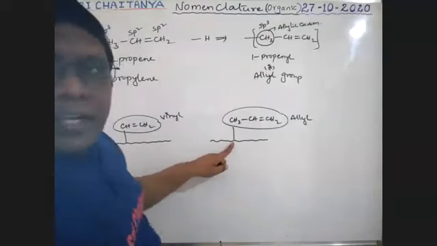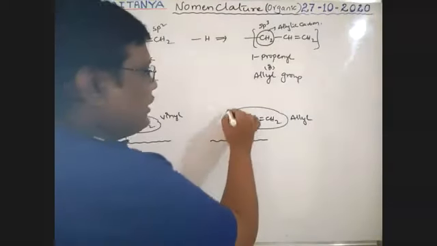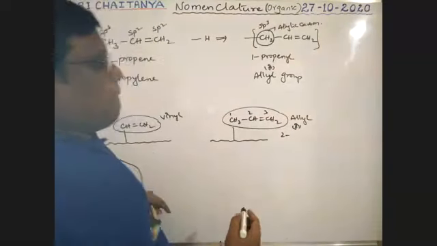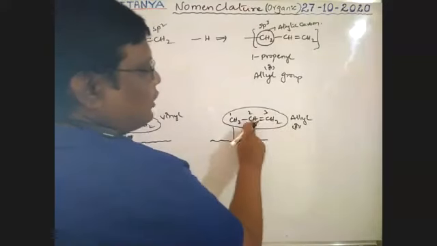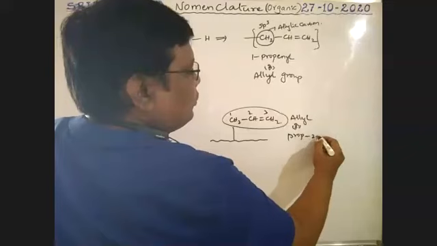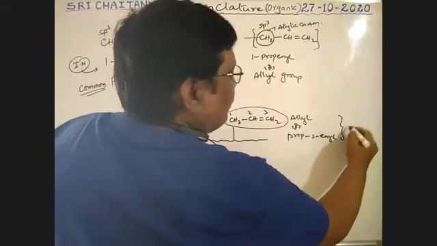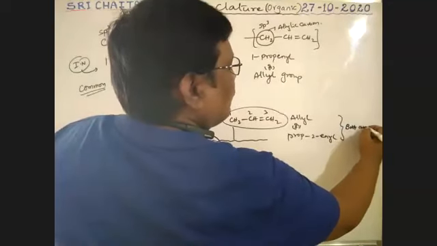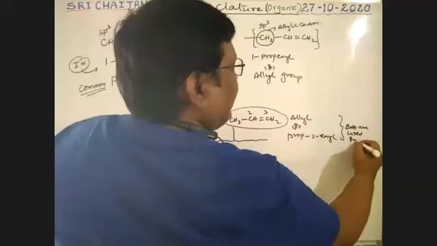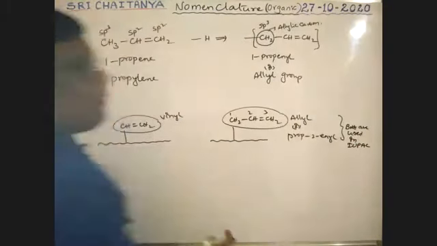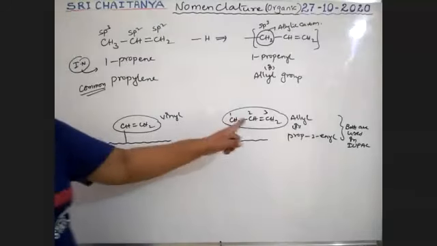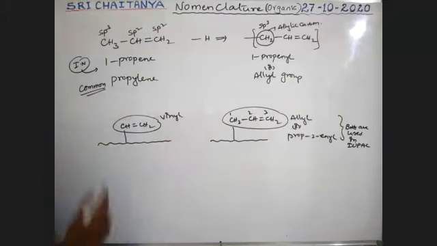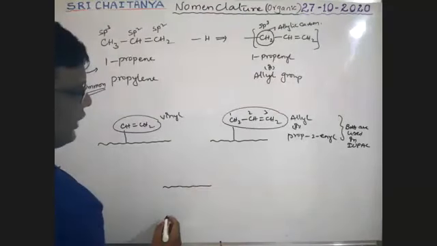Or see, boys, it is the longest chain. This should be the first carbon. So it is 1, 2, 3, prop-2-enyl. Both these are used in the IUPAC system. Allyl or prop-2-enyl is used. This is the allylic group.